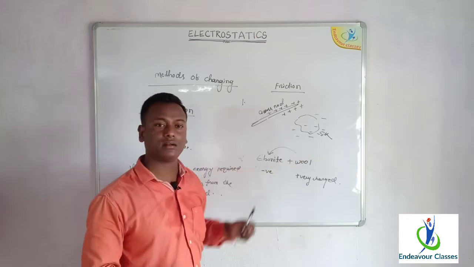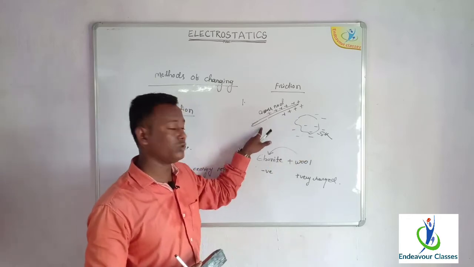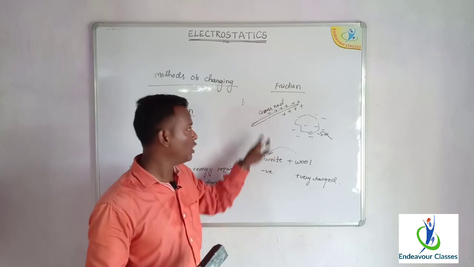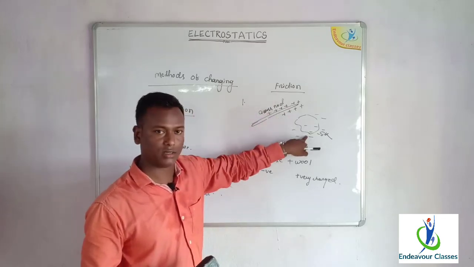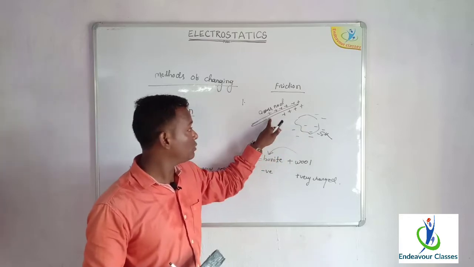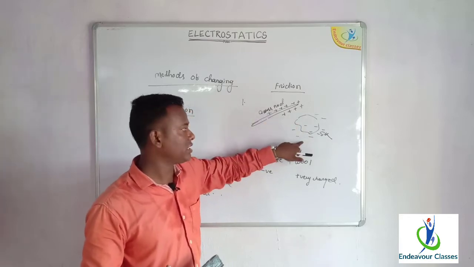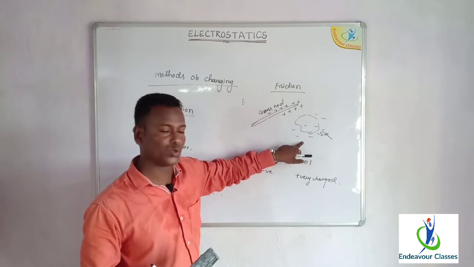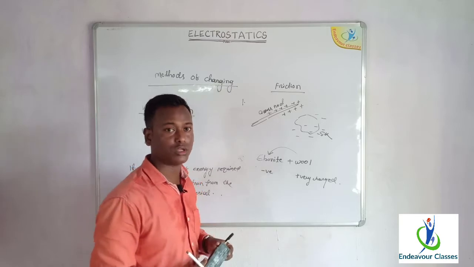So when the pairs are rubbed with each other, the substance which has the lower work function will lose electrons, and the substance which has the higher work function cannot lose electrons; instead it will receive them.